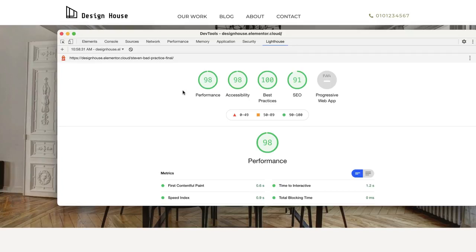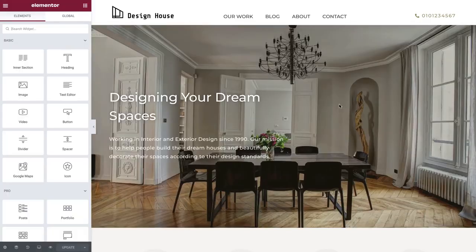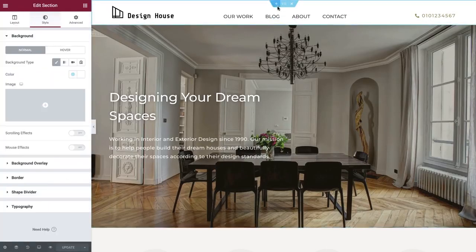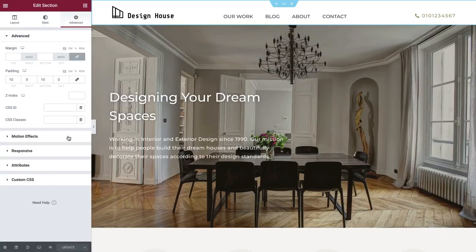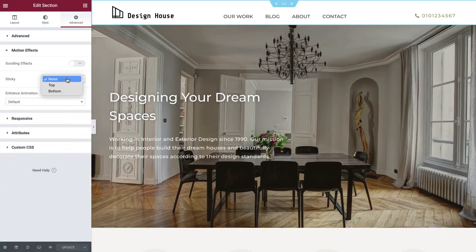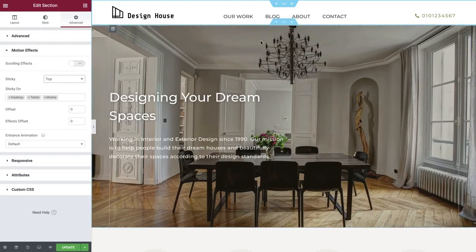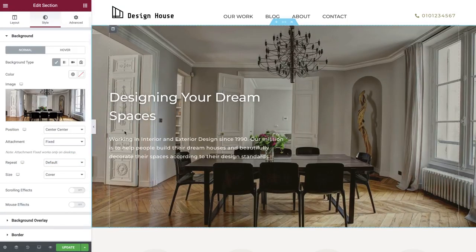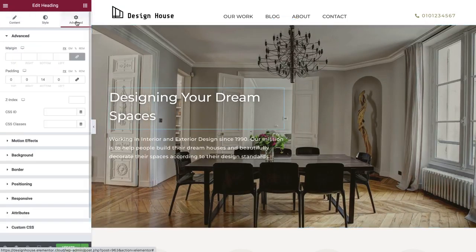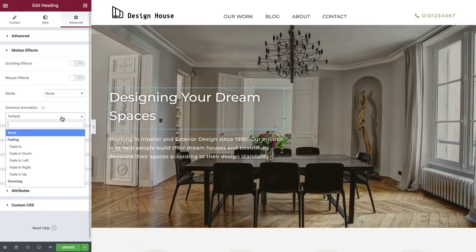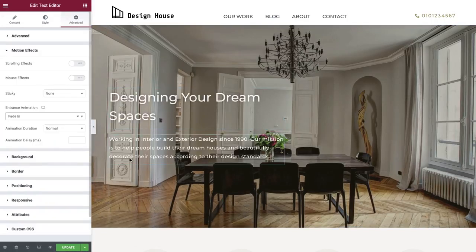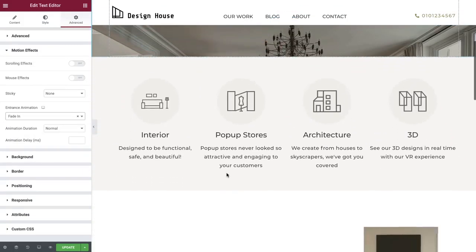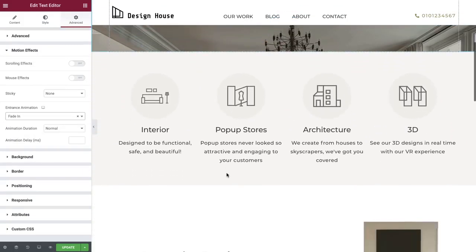What about the interactions and motion effects though? Let's quickly go over our template and make it more playful. How will this affect our scores? Select our header, and in the Advanced tab, expand the motion effects, and set the sticky options to top. Next, select the Hero section, and in Style, set the image attachment to Fixed. Then select its heading, and in the Advanced tab, under Motion Effects, set the entrance animation to Fade In. Repeat for the text description. I will do the same for the next widgets for a subtle effect when the page loads.